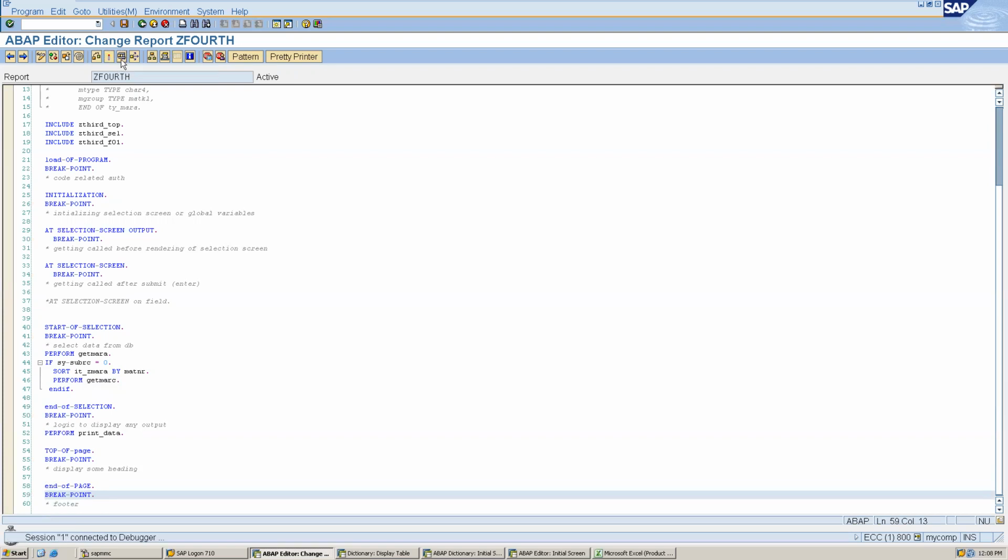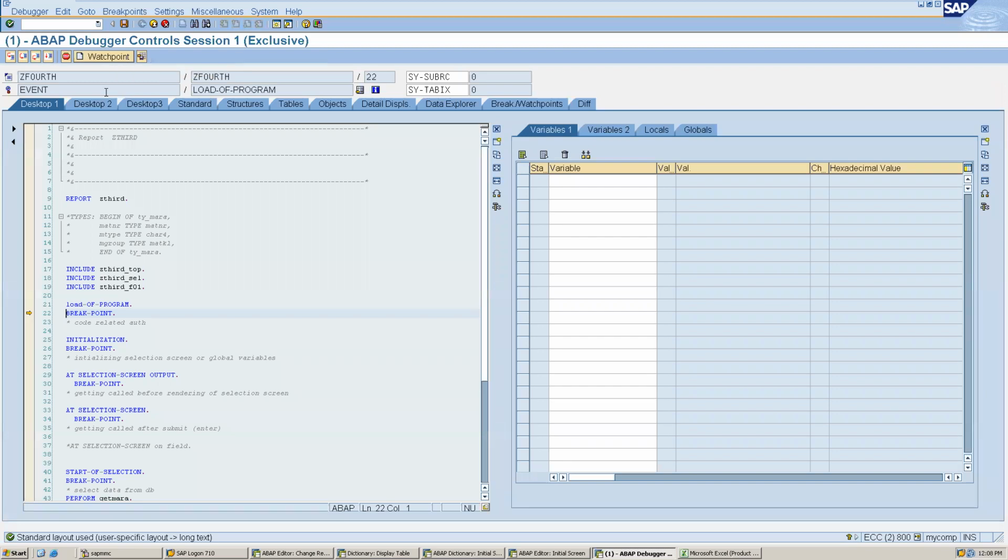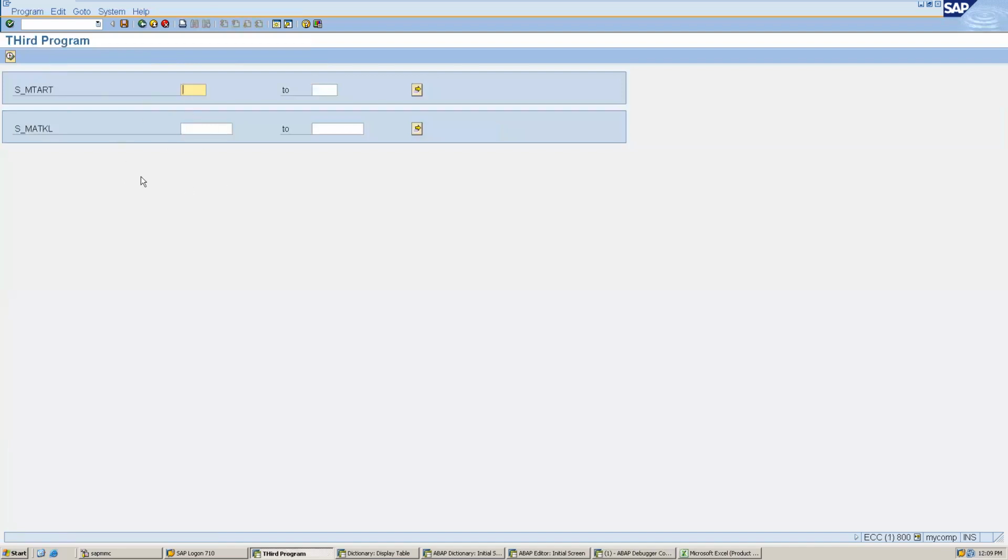As soon as I execute my program, the load-of-program event is called, and it has stopped here. Now when I press F8, initialization is called. When I press F8 again, at selection-screen output is called, and then this screen is loaded.